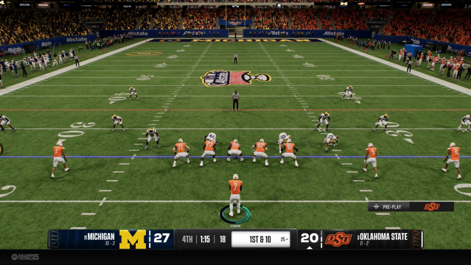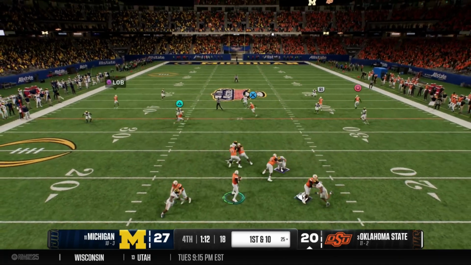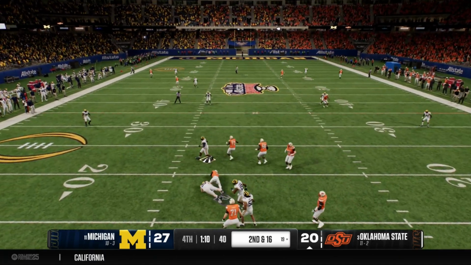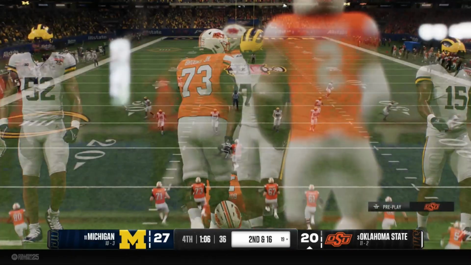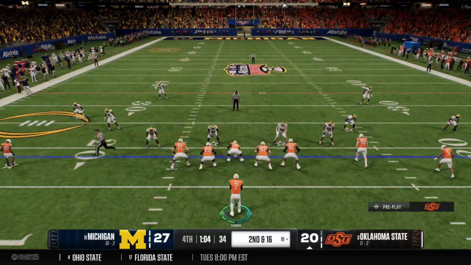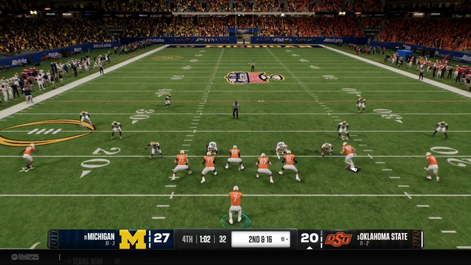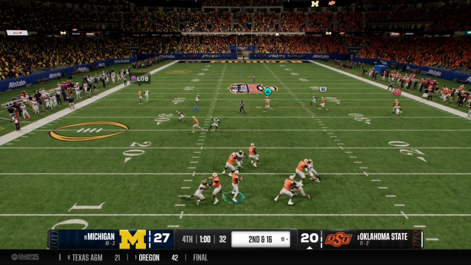Do I think our chances are very good? No, but Alan Bowman has surprised me several times before. He does not get rid of the ball. He gets sacked. He maybe had an opening there, but did not throw the ball for whatever reason. Sometimes I think coach mode kind of messes up, but let's see what he does.